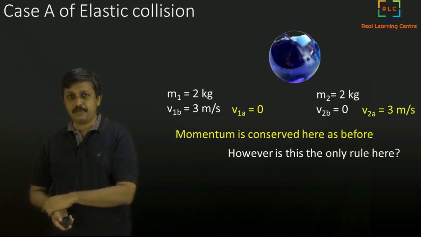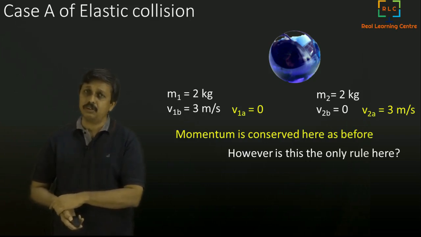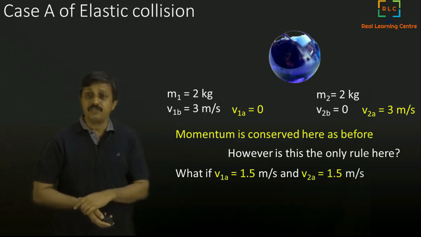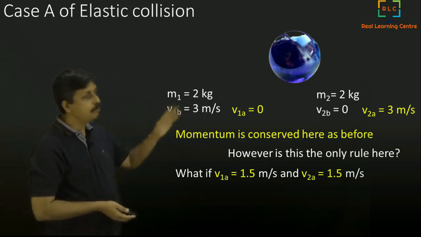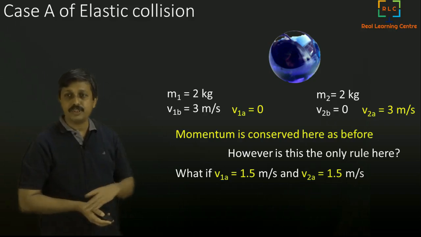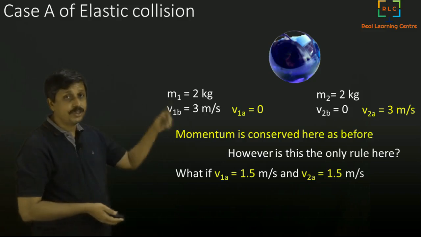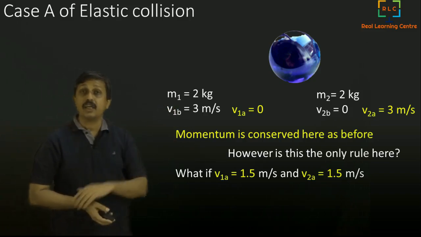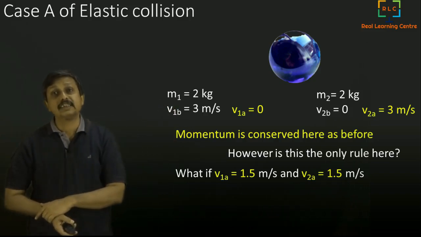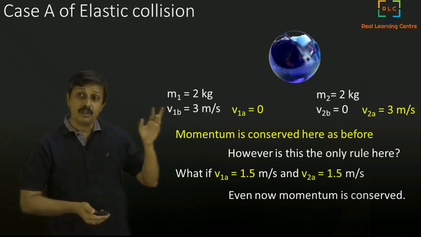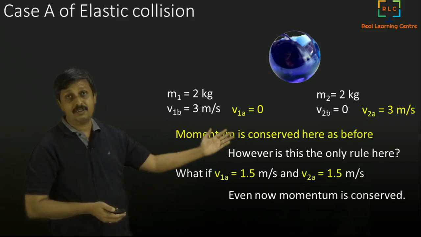If this is the only rule, then I could have said, for example, that V1 after is 1.5 and V2 after is also 1.5, in which case 1.5 into 2 plus 1.5 into 2, again you will get basically 6. So conservation of momentum could have worked even then.